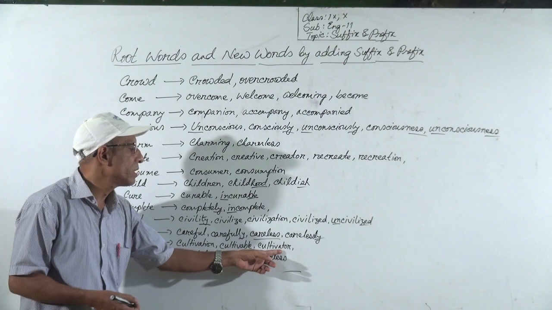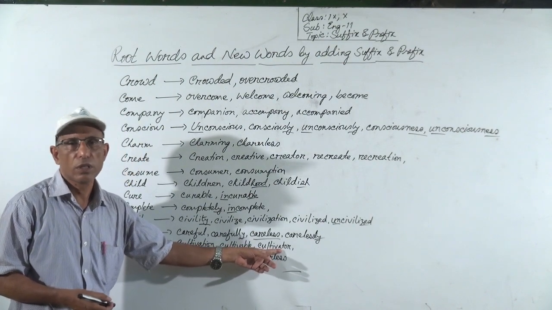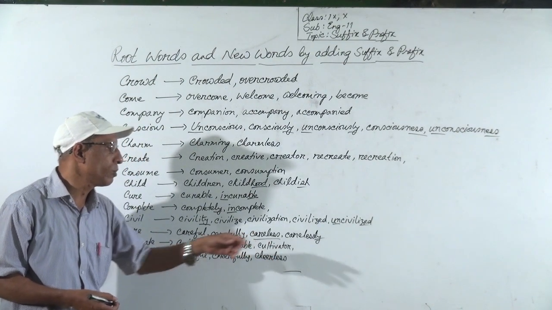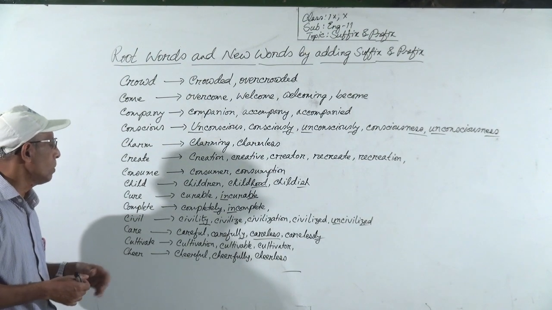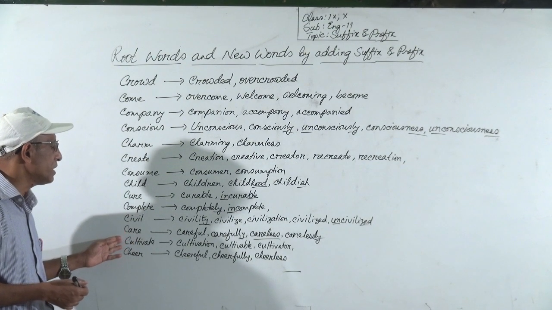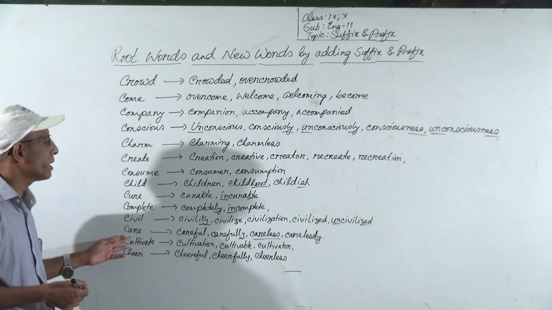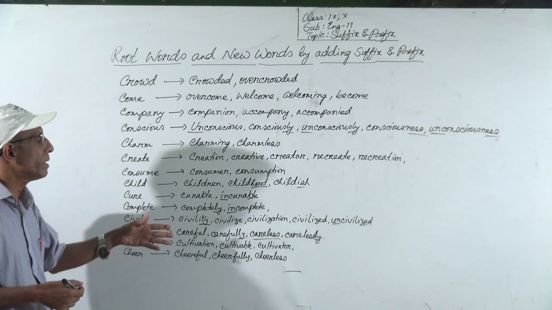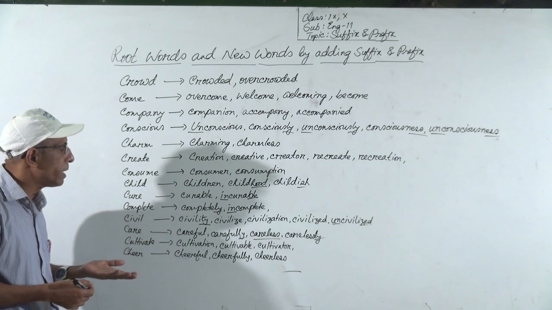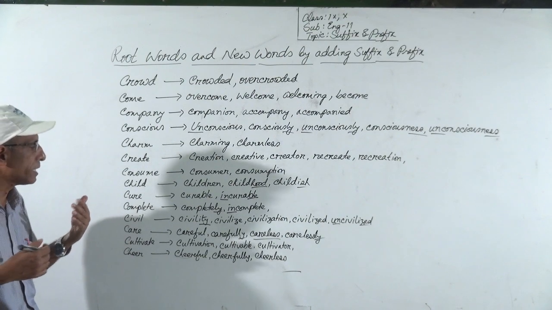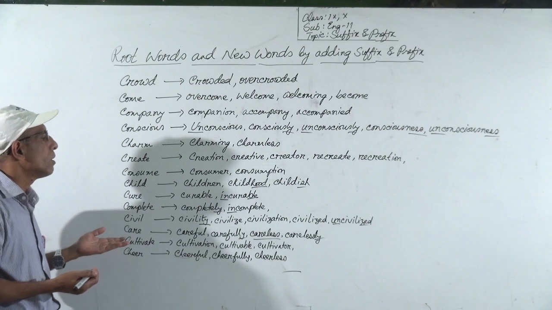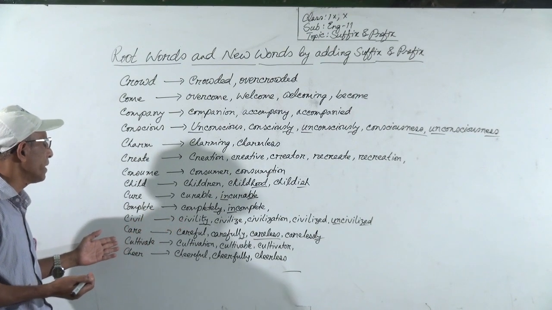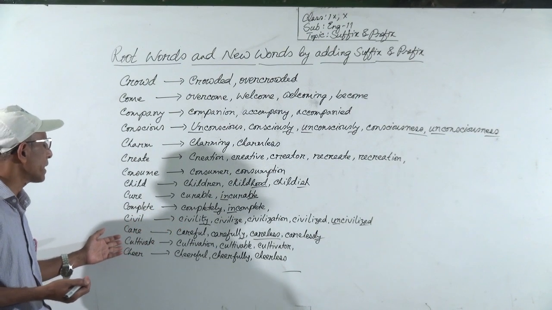Also, we can use cultivator. So from this verb cultivate, we can make cultivation noun, adjective cultivable, or cultivator.